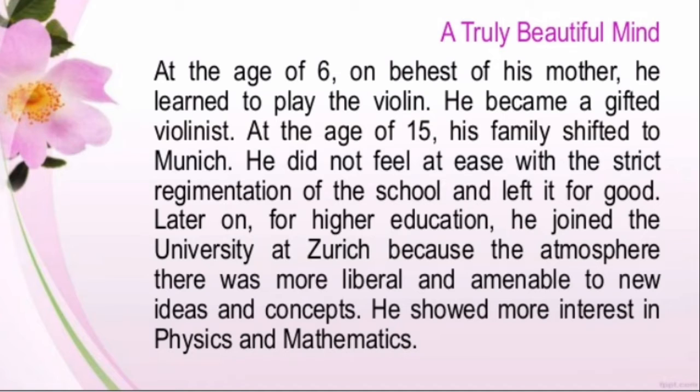Okay, so later on, for higher education, he joined the University of Zurich because the atmosphere there was more liberal and amenable to new ideas and concepts, and he showed more interest in physics and mathematics, right? So basically, he joined that school because the atmosphere there was more liberal. That means there were no strict rules and there were a number of new ideas and concepts which he loved. Okay, so he started his education there.